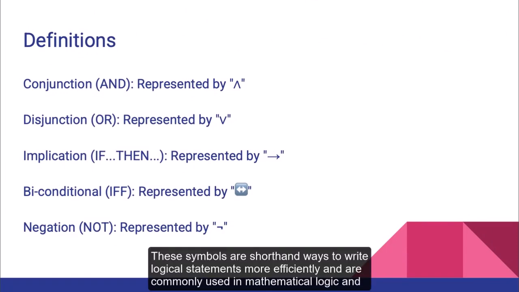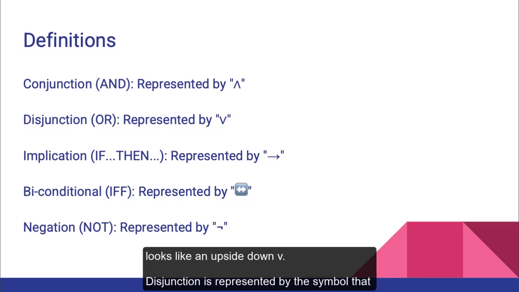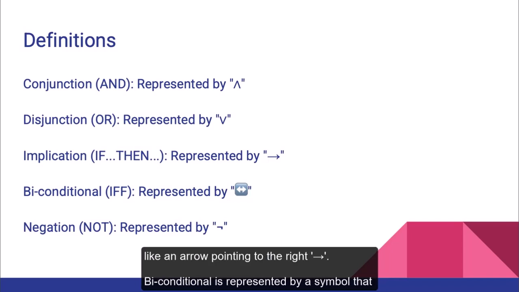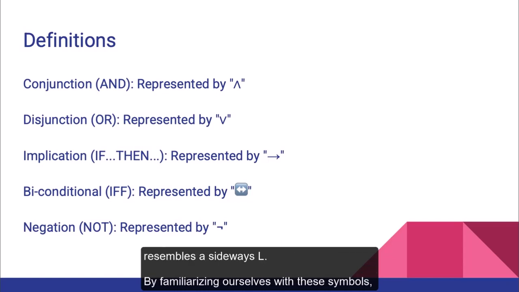These symbols are shorthand ways to write logical statements more efficiently and are commonly used in mathematical logic and computer science. Conjunction is represented by the symbol that looks like an upside-down V. Disjunction is represented by the symbol that looks like a V. Implication is denoted by the symbol that looks like an arrow pointing to the right. Biconditional is represented by a symbol that looks like a double-headed arrow. Negation is denoted by a symbol that resembles a sideways L.